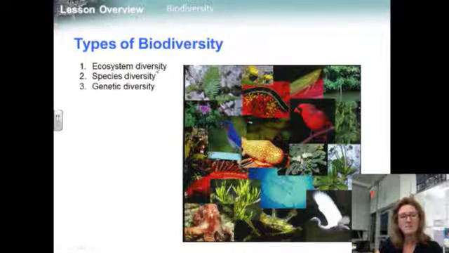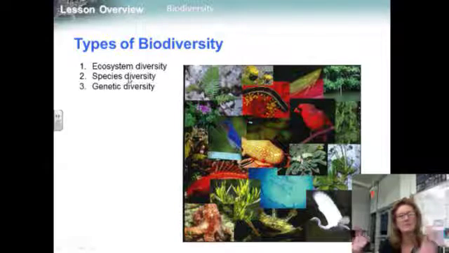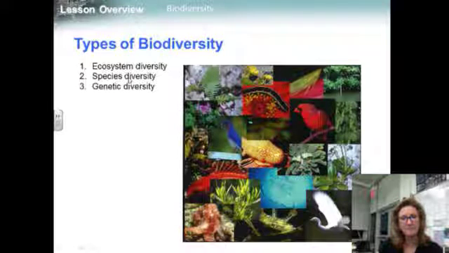The number of different species in the biosphere in a particular area is called species diversity. To date, biologists have identified and named more than 1.8 million species, and they estimate that at least 30 million or more are yet to be discovered. This is probably the most common type of biodiversity that you are aware of: species diversity, all the different types of animals and plants out there.